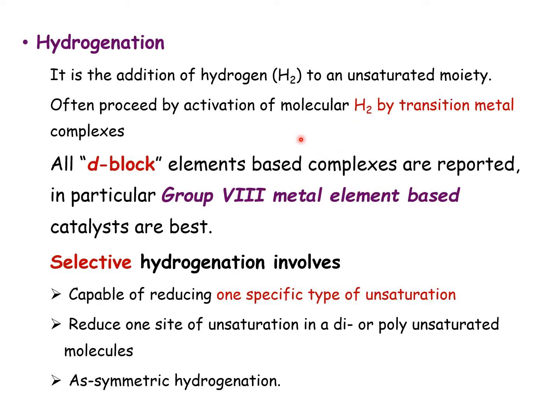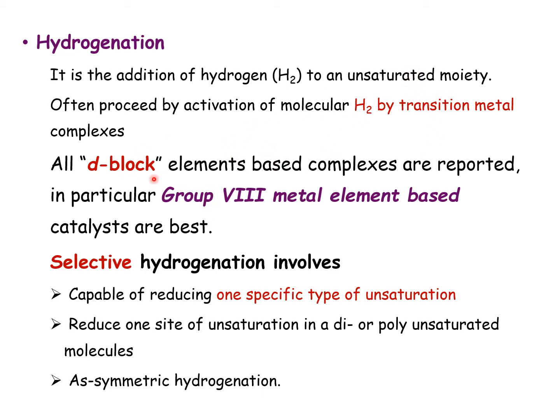First of all, what is hydrogenation? It is the addition of hydrogen to an unsaturated moiety. The unsaturated moiety can be a carbon-carbon double bond, carbon-oxygen double bond, carbon-nitrogen double bond, or nitrogen-oxygen double bond, any kind of unsaturated moiety. It is often preceded by molecular hydrogen activation, mostly by transition metal catalysts or complexes.